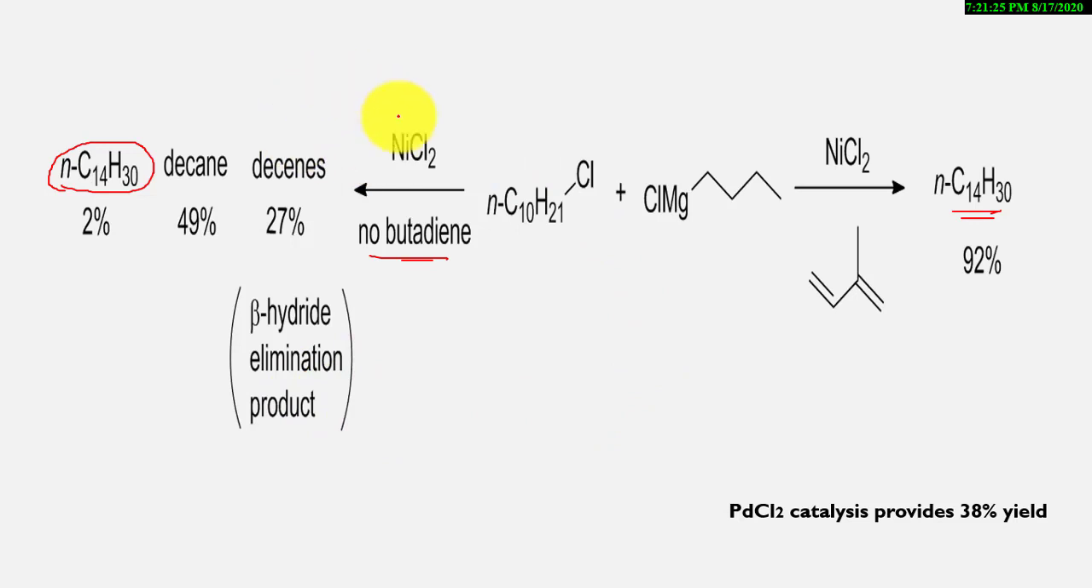If we use the palladium catalyst PdCl2, only a 38% yield will be provided. If we use nickel, the yield is 92%. See the difference. If we use nickel, a 92% yield is obtained. If we use palladium, only a 38% yield is obtained. Why does this happen? Let's see the mechanism.